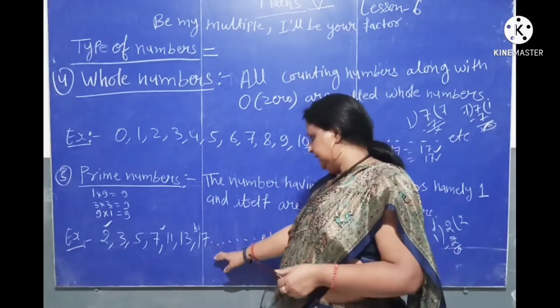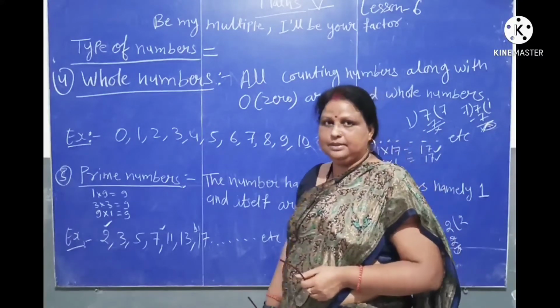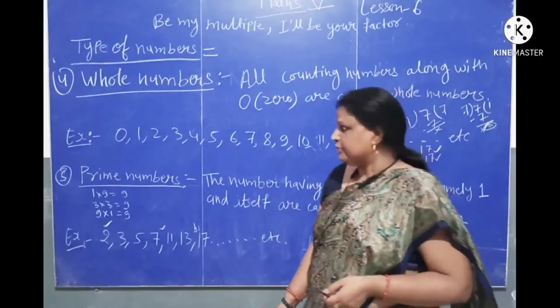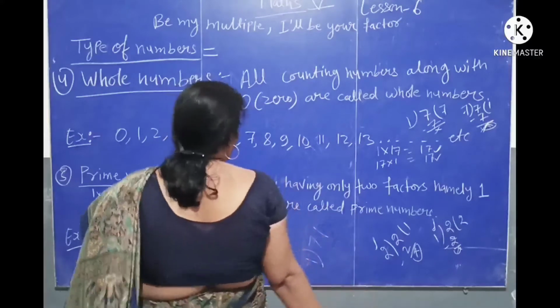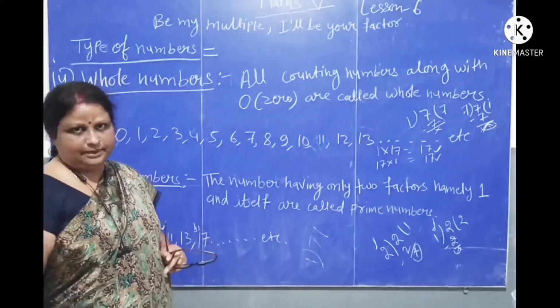Okay, here is 17, 19, and 21 is not a prime number because 21 has more than 2 factors. So the numbers having only 2 factors, namely 1 and itself, are called prime numbers.